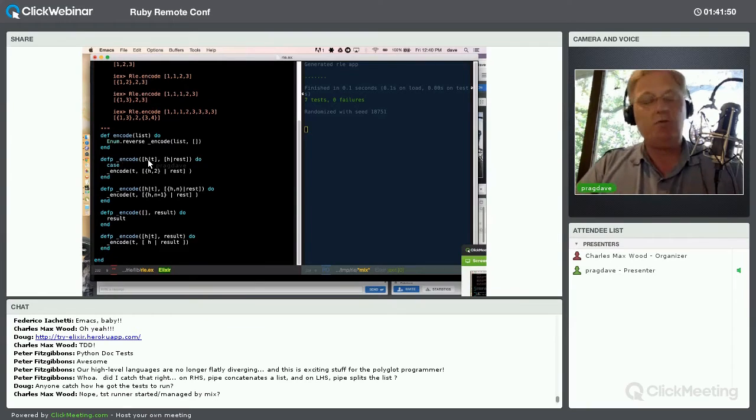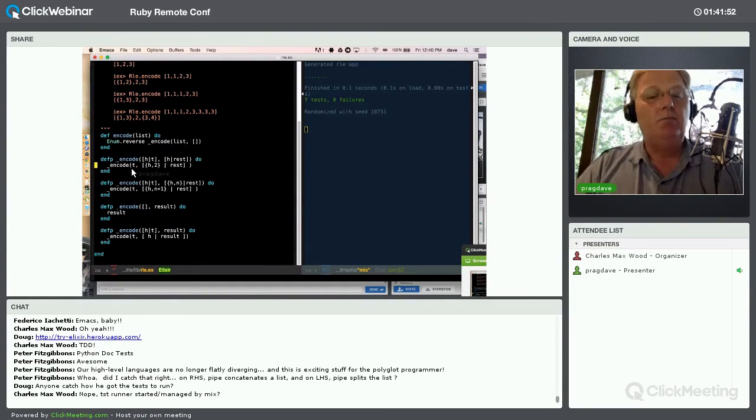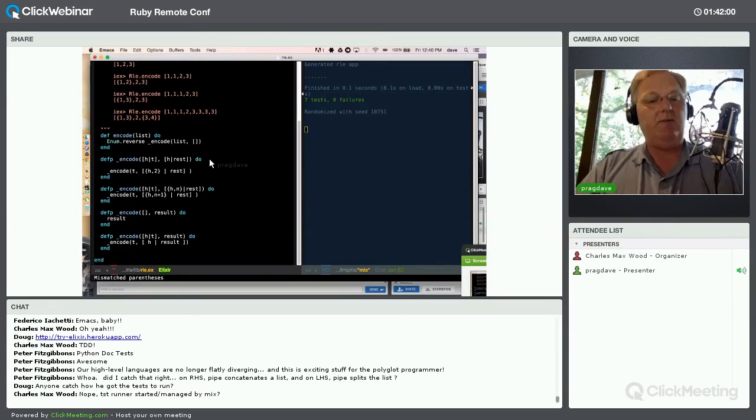Sorry, I just had a total absolute brain fart. So in my loop, I'm going to write myself a loop that goes through the list one element at a time. And so I'm going to be picking out the head of the list, and now I'm going to have the result. And the result I'm always going to be looking at is going to be the head of the result. So I'll just call that A for now. And the tail of the result. Let's call that rest, just to make it slightly clearer.